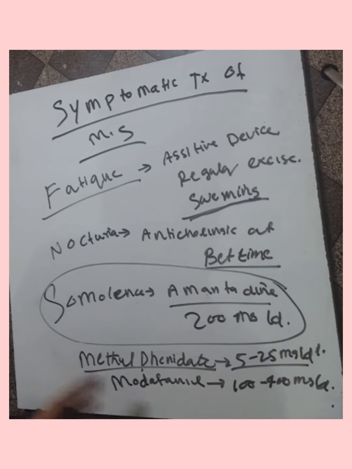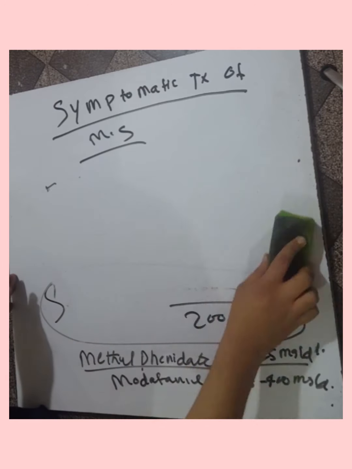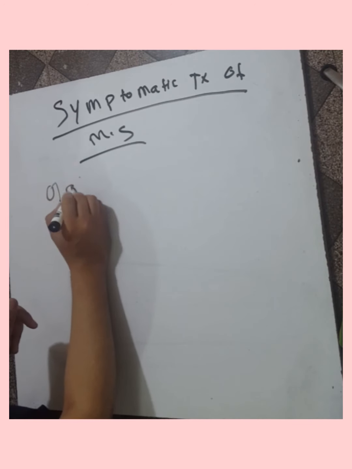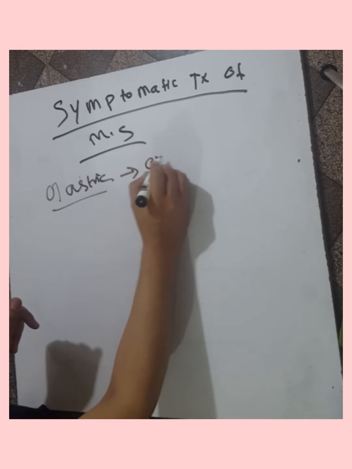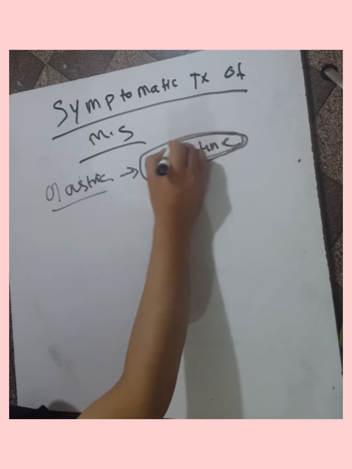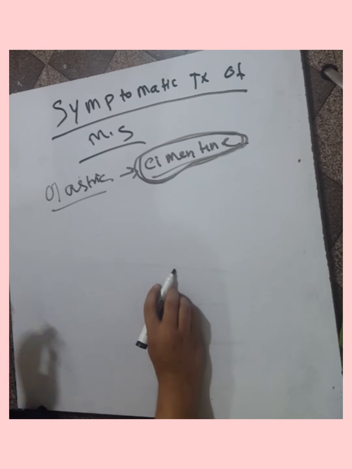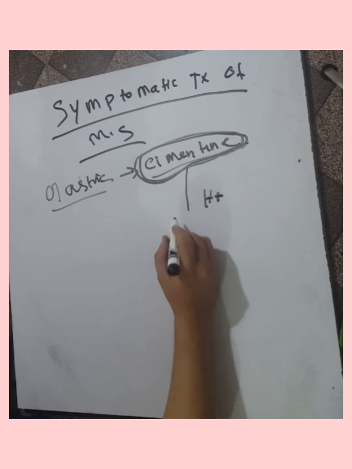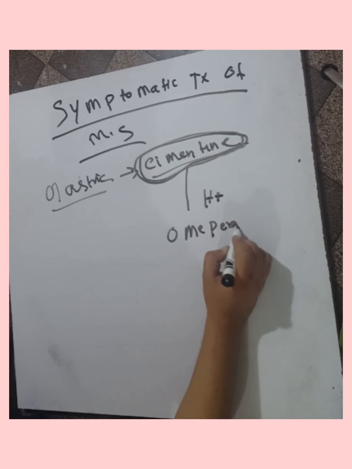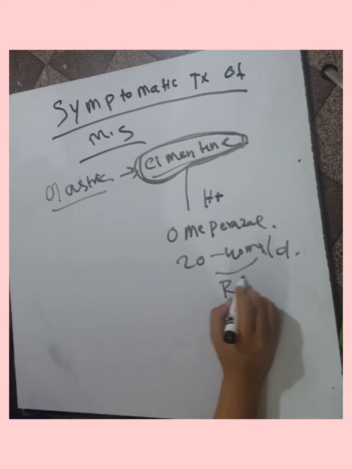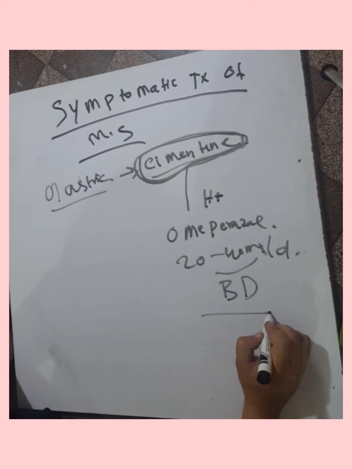The gastric related problem can be treated by cimetidine and omeprazole. This is symptomatic relief. Cimetidine does nothing for the irreversible blockage of the hydrogen pump. We give omeprazole 20 to 40 mg per day, which may be given BD in severe cases.